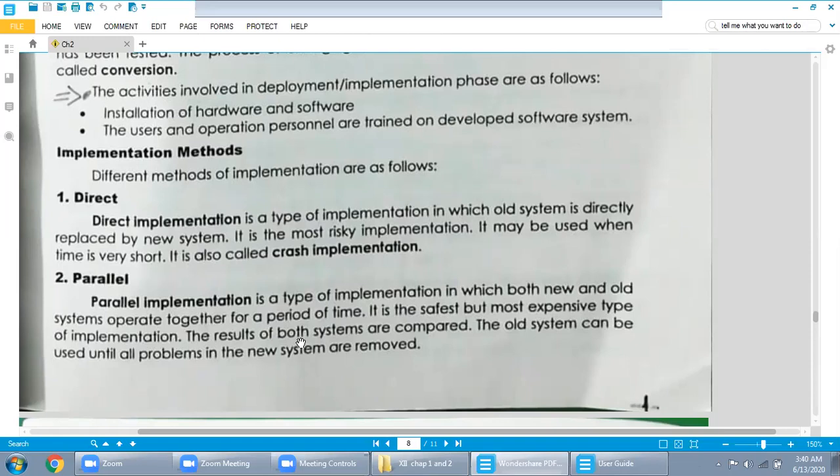The results of both systems are compared. Now, when you install the new system and the old system is already running, they will check the results. So they will compare which one is accurate. Your system is accurate, or it is very fast, or it is very short. So they will compare. The old system can be used until all problems in the new system are removed. If there is some kind of problem in your system, the company watches, so they call you and you will fix the error, until all the errors are removed.